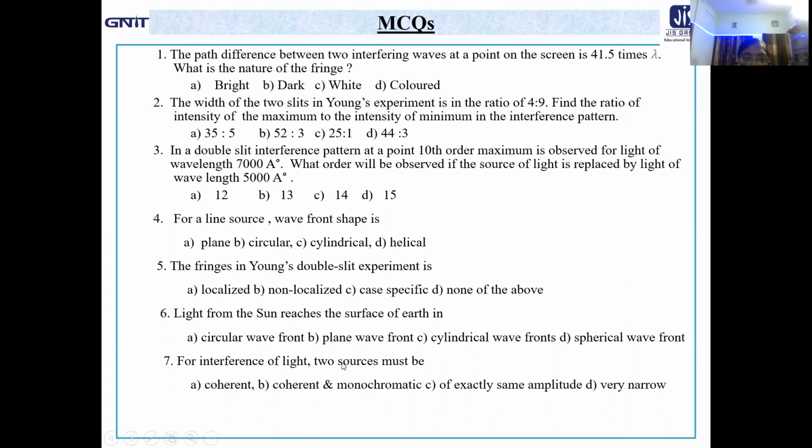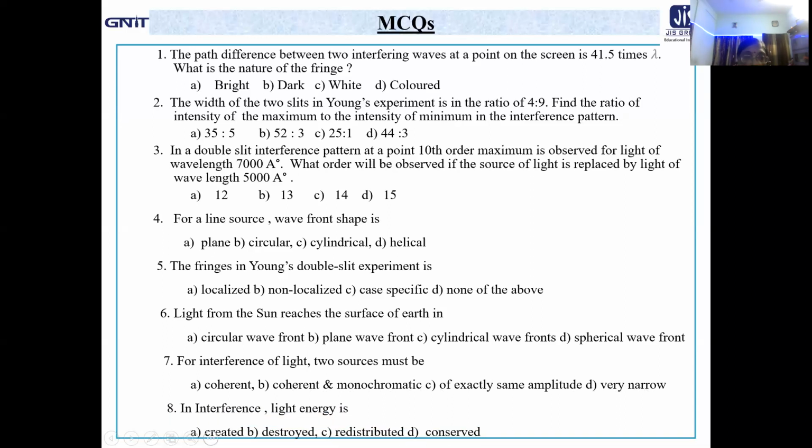For interference of light, two sources must be coherent and monochromatic, of exactly same amplitude, very narrow. Look here. Coherent and monochromatic as well as very narrow. Both are equally valid. Coherent and monochromatic, lambda same, coherent, and very narrow, exactly same amplitude may not be considered. Very narrow, slit widths. You are considering slit, so very narrow. So two options are correct here.